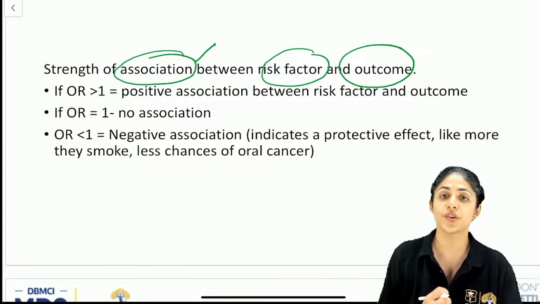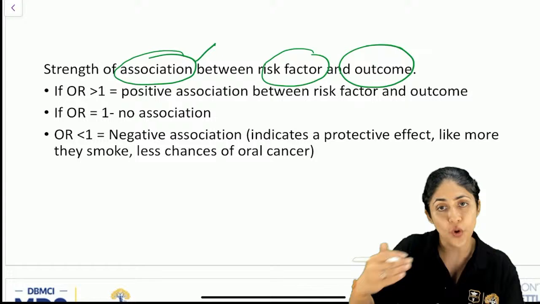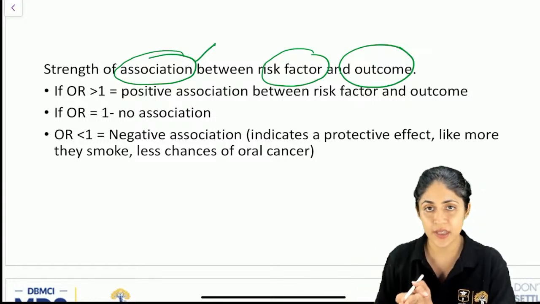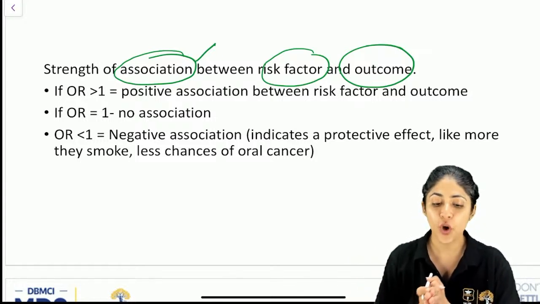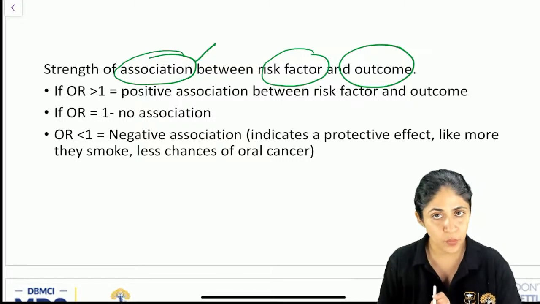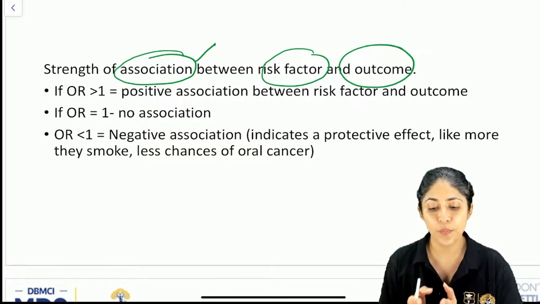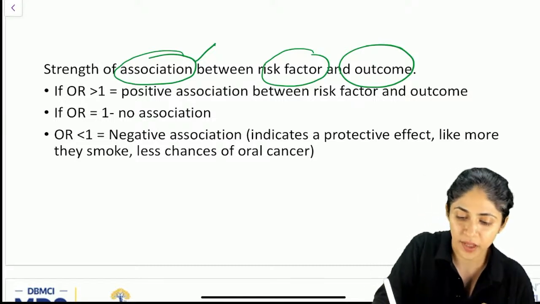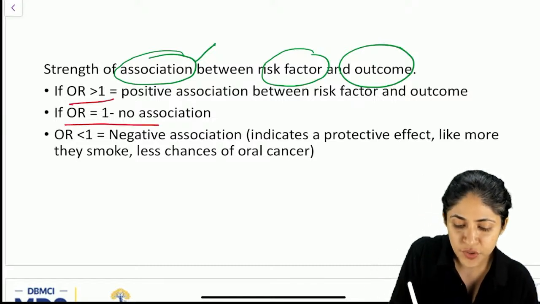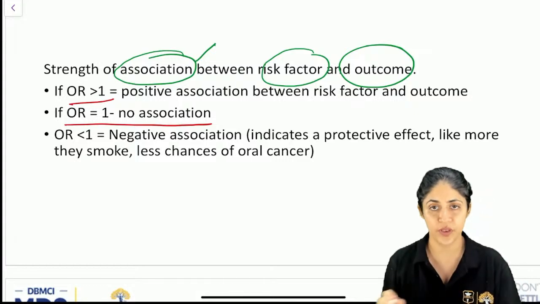And odds ratio will give how strongly the association is there. So if the odds ratio is more than 1, that means there is a positive association between the risk factor and the outcome. If odds ratio is equal to 1, there is no association.